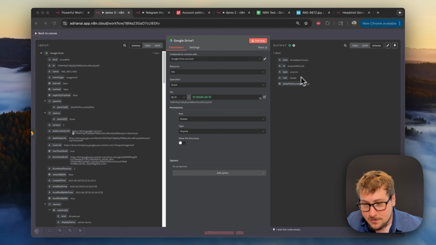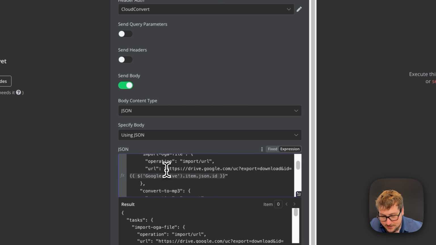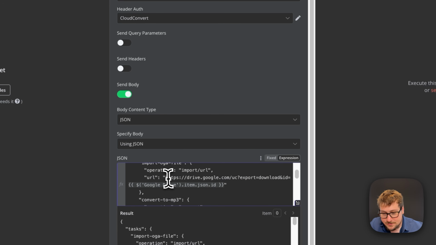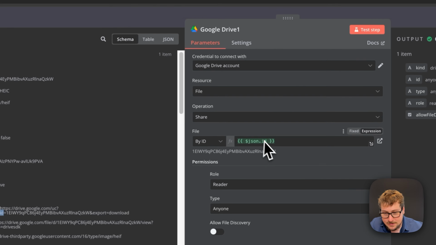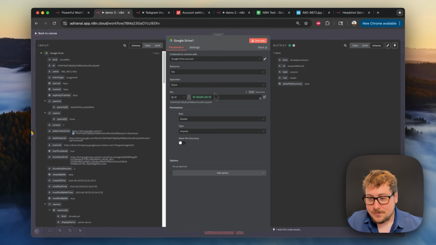One thing I'm going to note right here is it doesn't just give you a URL, which is a little bit annoying. What you're going to have to do is use this format right here, where it's this Google Drive link, question mark export equals download and id equals, and then your ID. So you're going to have to custom make this link by inserting this part and ending it with the ID that you have right here. Once you do that and pass that to a service like Replicate or Fal, they will be able to access your file, and all your data will be contained on your Google Drive.